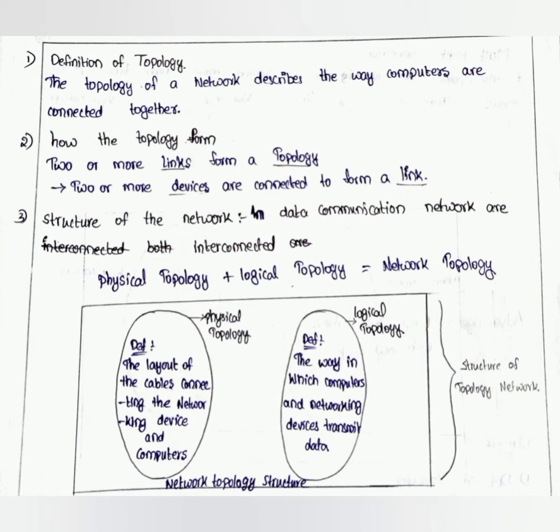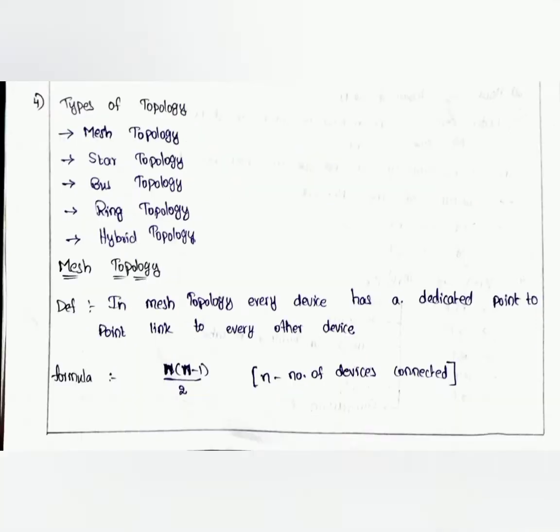This is the structure of the network topology. Next is the types of topology. There are 5 topologies present in the network: mesh topology, star topology, bus topology, ring topology and hybrid topology.